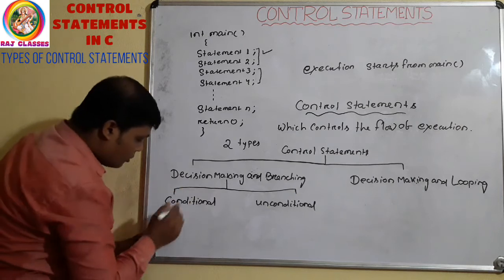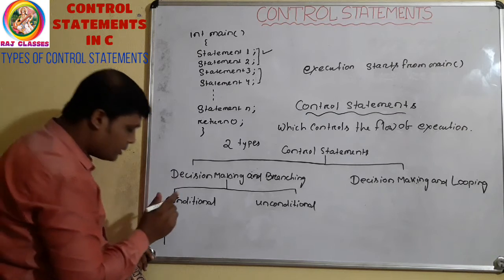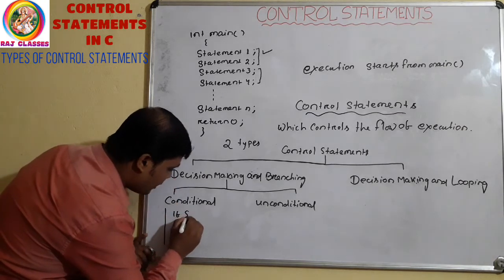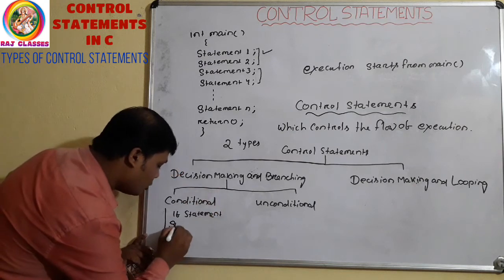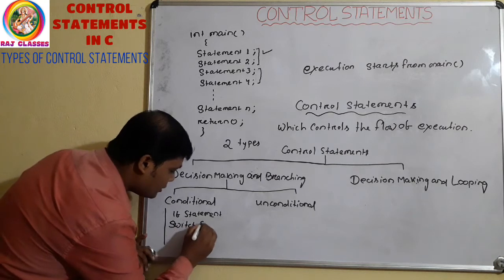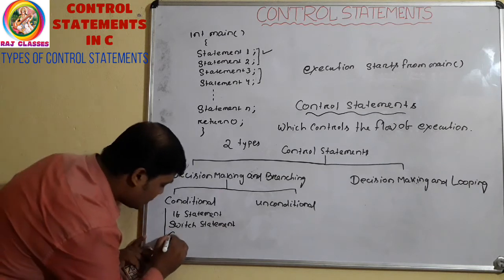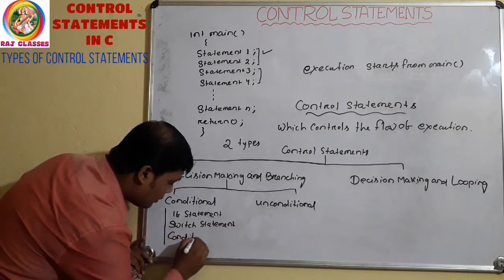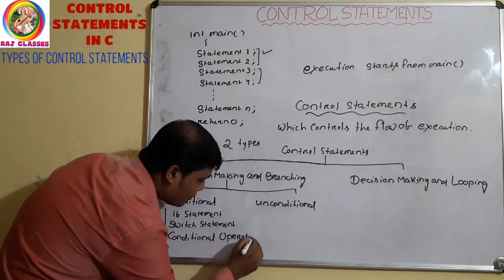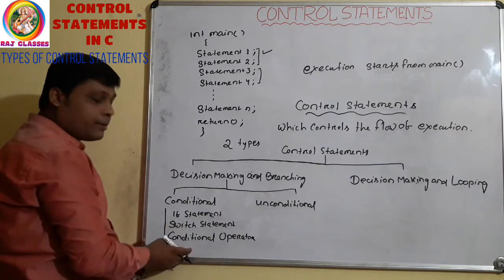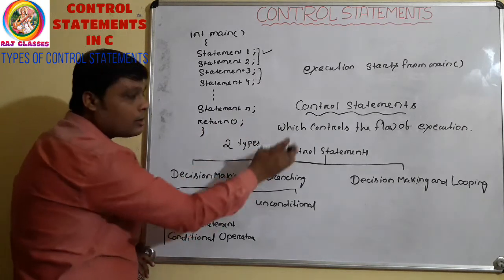Clear? So, what statements come under conditional decision making and branching control statement? Just see, first one is the if statement. Second one is the switch statement. Clear? Third one is the conditional operator. These are the statements that come under conditional decision making and branching control statement.